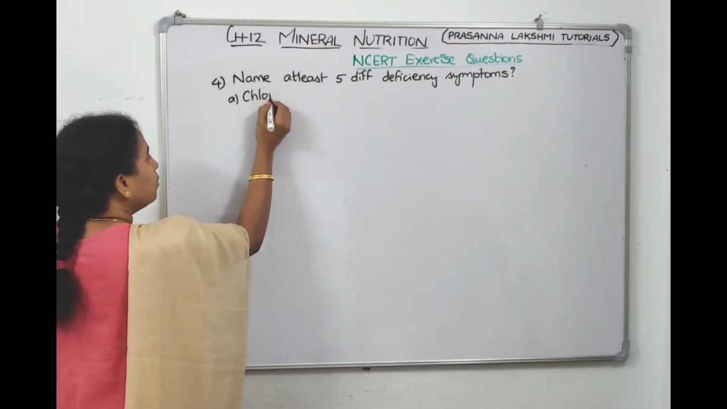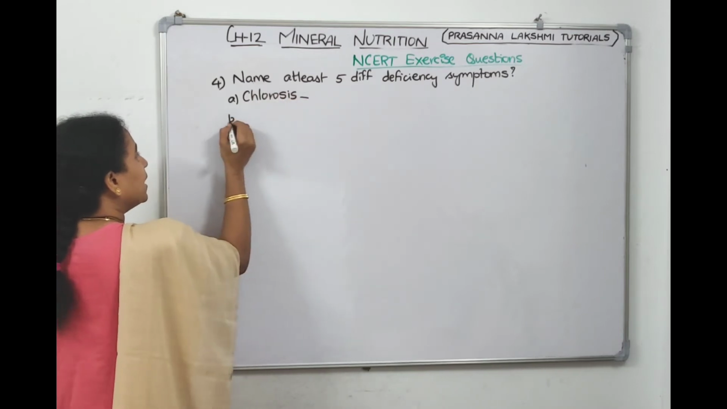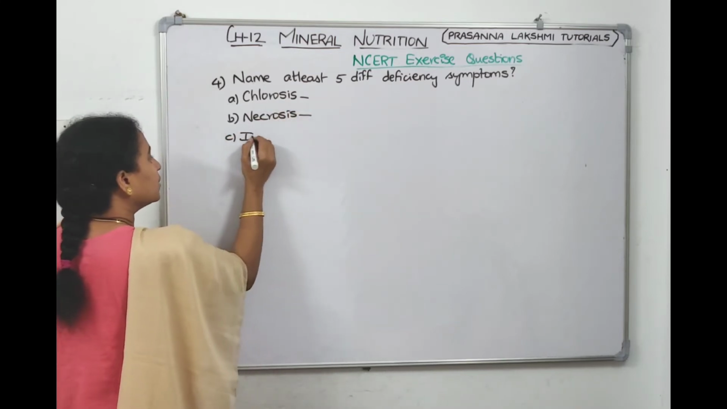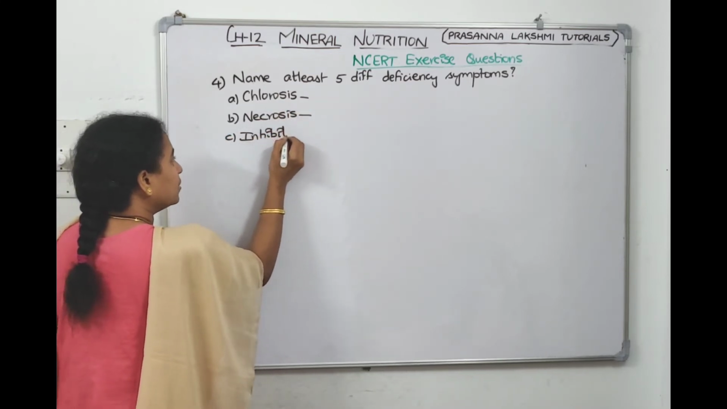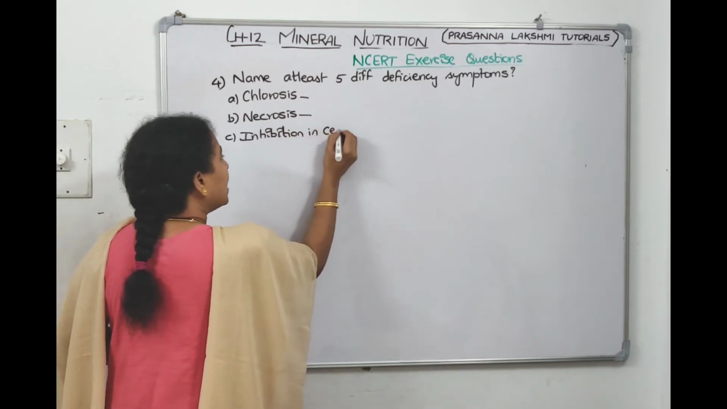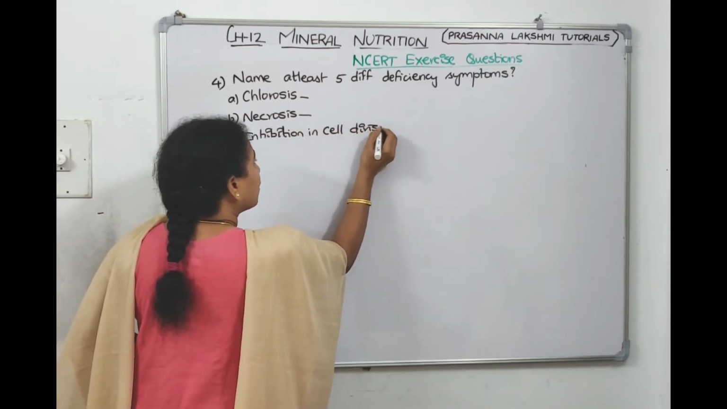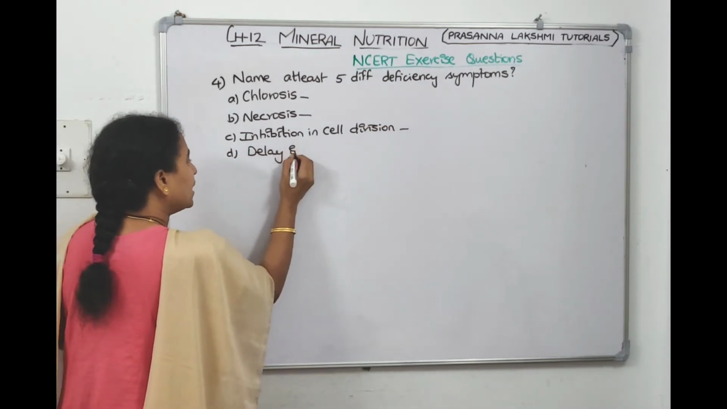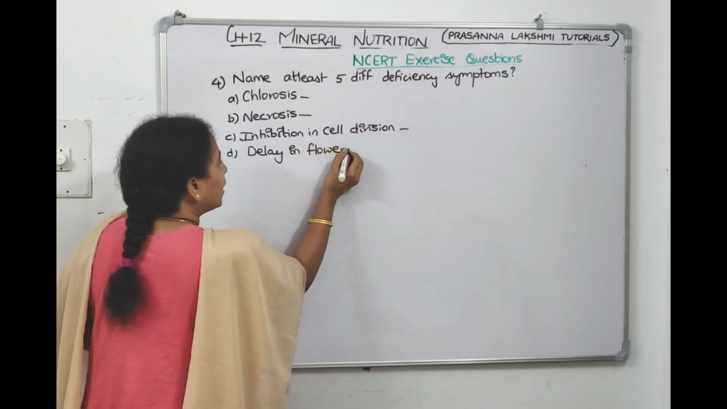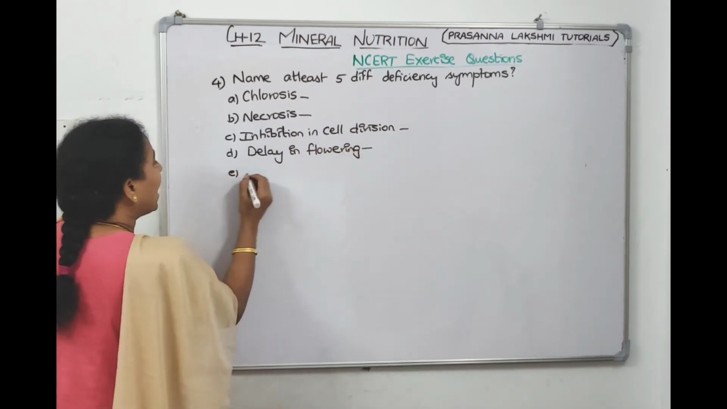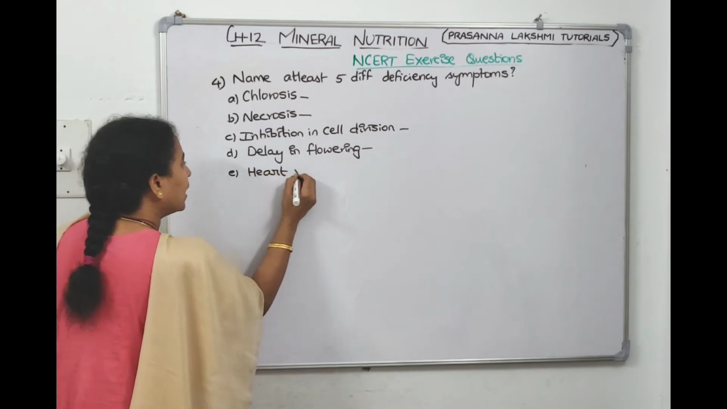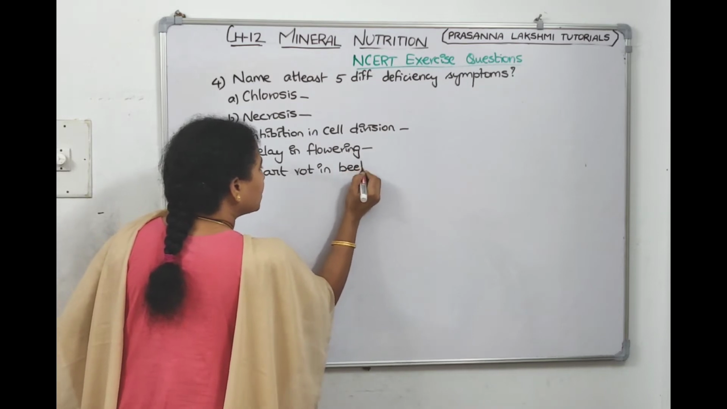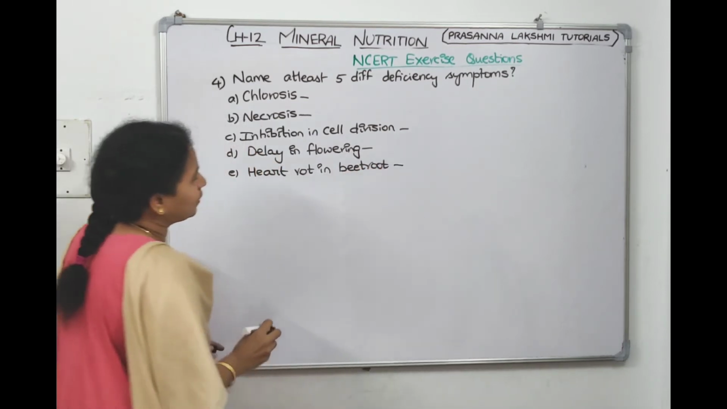The first one is chlorosis. The next one is necrosis. The third one is inhibition in cell division. And the fourth one will be delay in flowering. These are the 4 NCERT has given us. And let us add one more: heart rot in beetroot. I took this as a 5th deficiency.